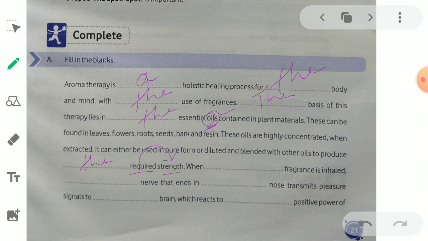When the fragrance which we are talking about, okay, aroma, okay, so we can write the fragrance is inhaled. A nerve, we cannot say the, a nerve that ends in the definite article because of article along with preposition in. Signals to the, preposition to the brain, which reacts to the positive power of.